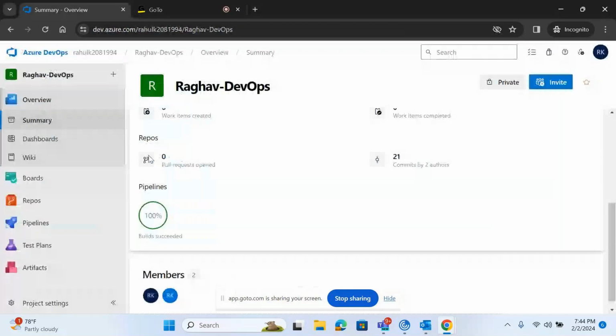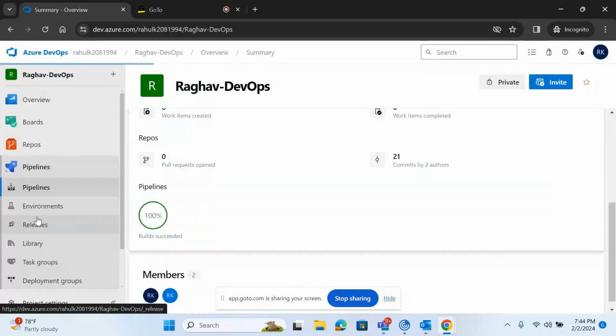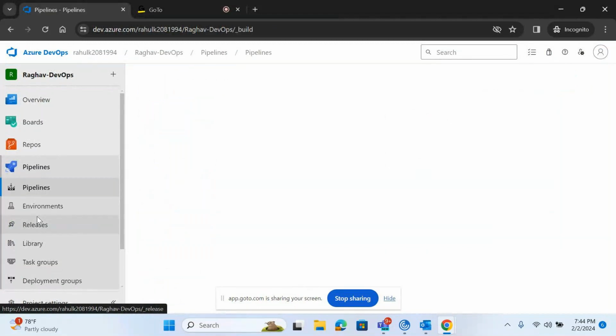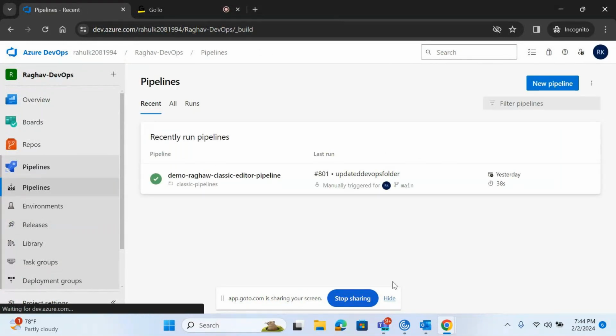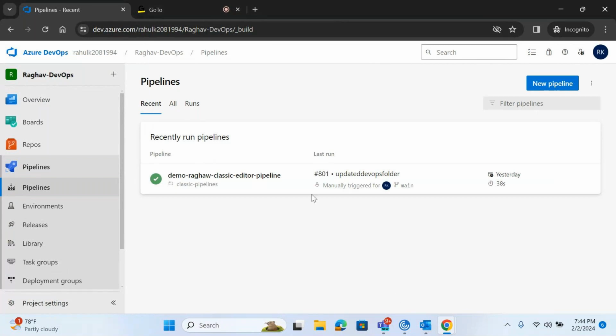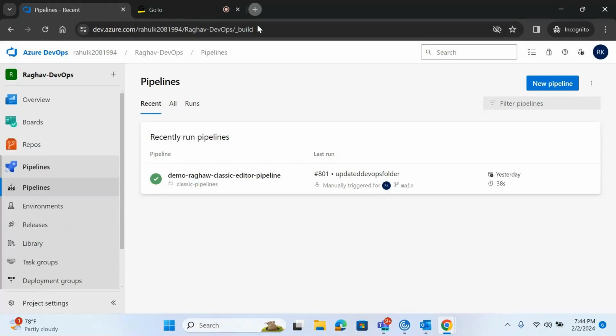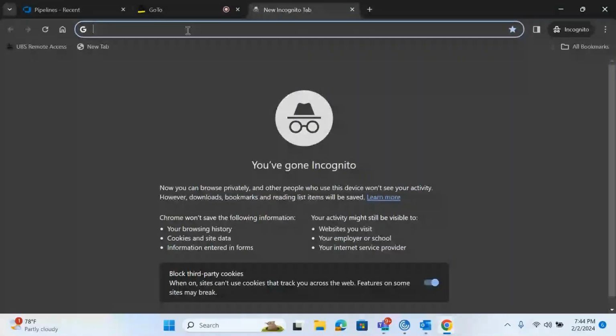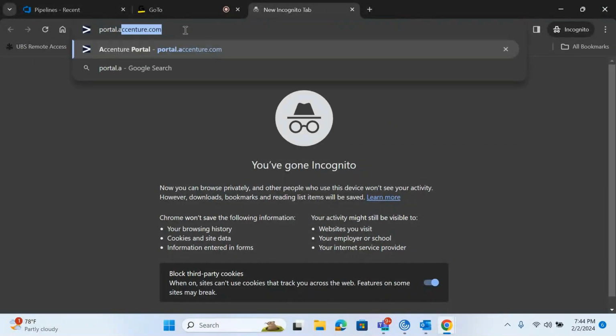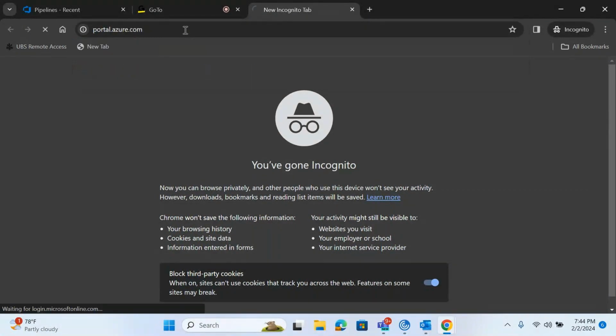So hope you are able to see my screen, right? Yes. So before that, we need to start the agent. Can you start it from your portal, the agent and all, logging? You want me to do that? You need a password, right? Yes, I need a password and portal detail once again. Okay, leave that. I'll run on the cloud hosted agent today.